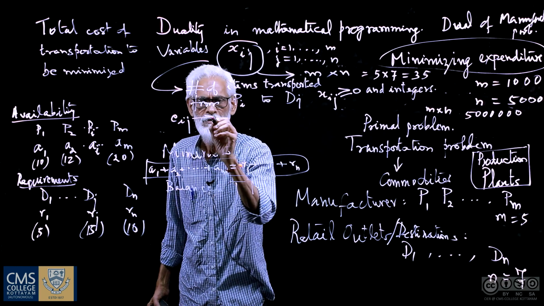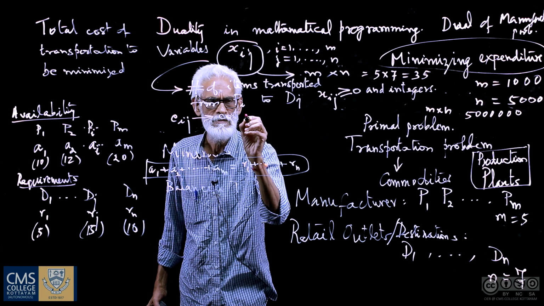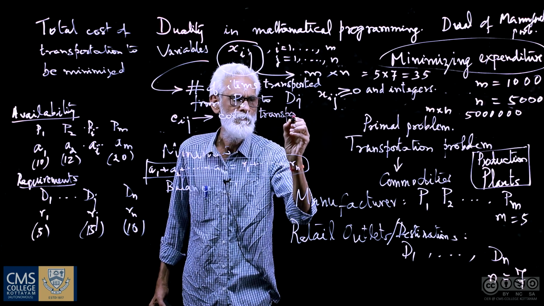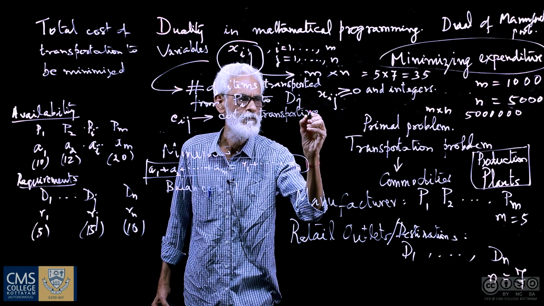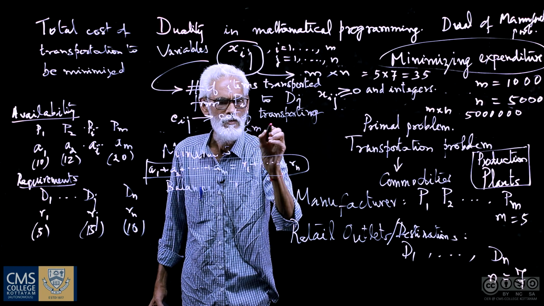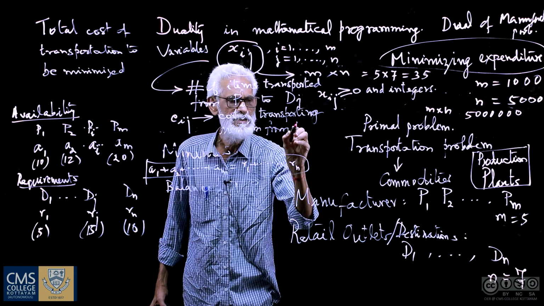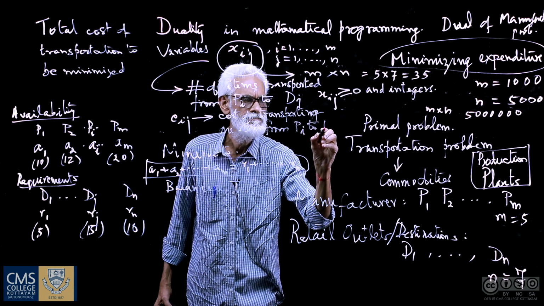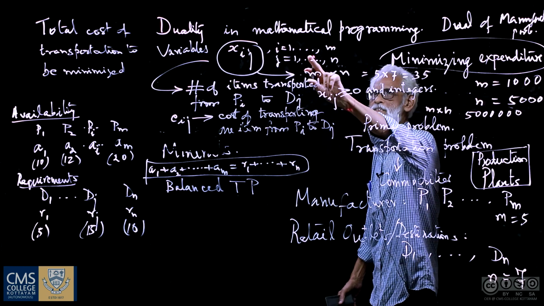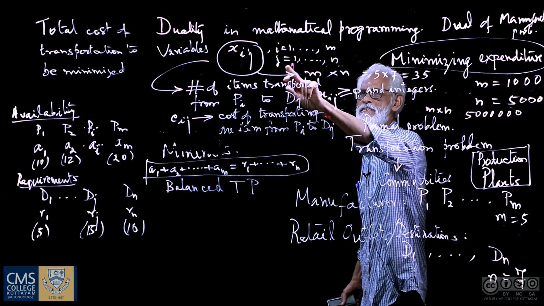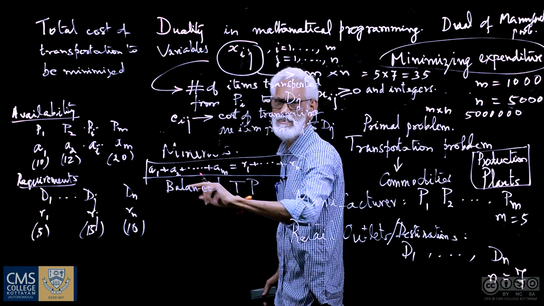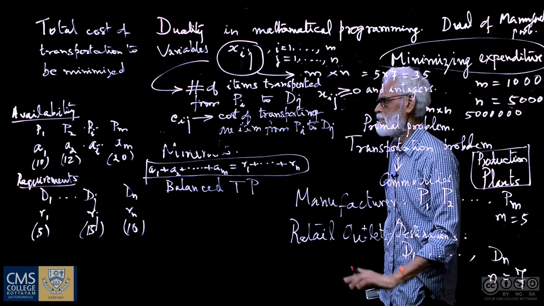So this is the cost of transporting one item from Pi to Dj, for i taking values from 1 to m, j taking values from 1 to n.